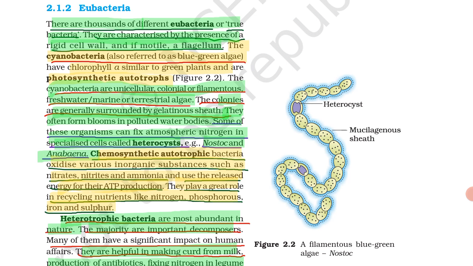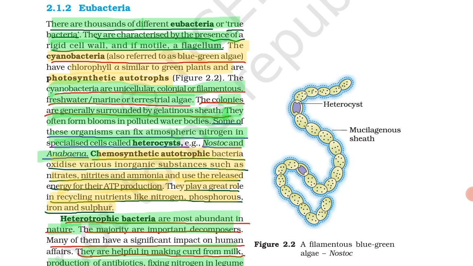The colonies are generally surrounded by a gelatinous sheath. They often form blooms in polluted water bodies. In polluted water they form blooms.